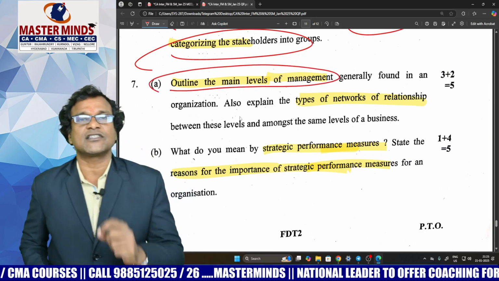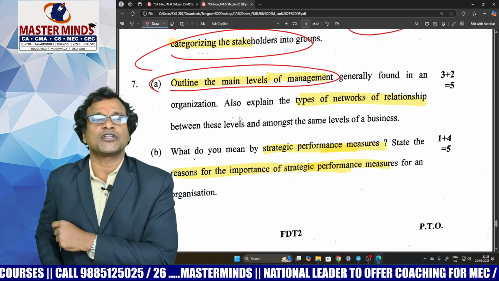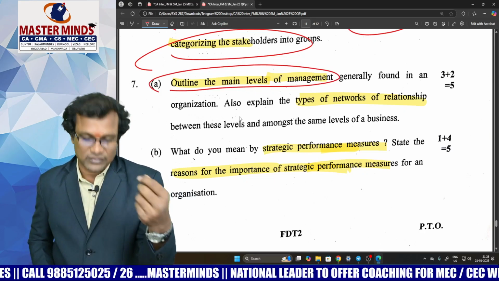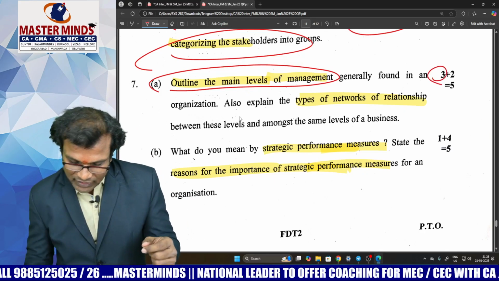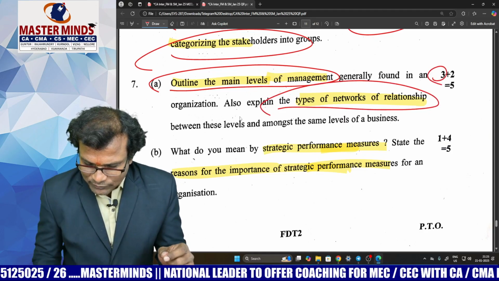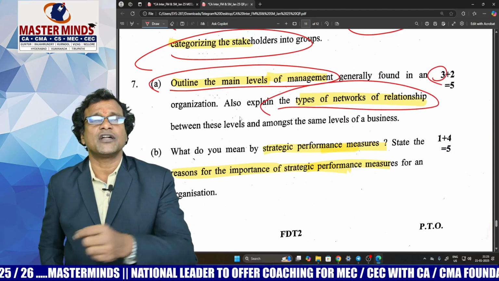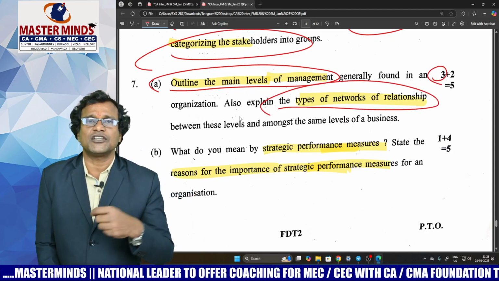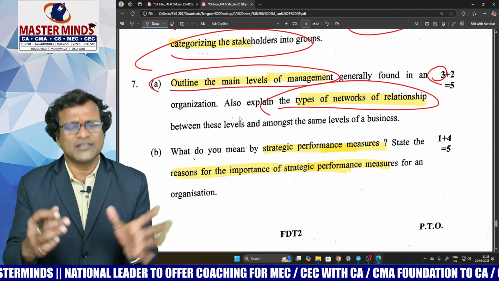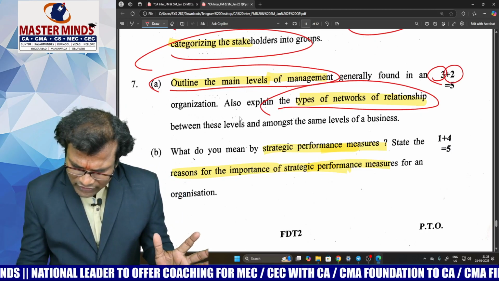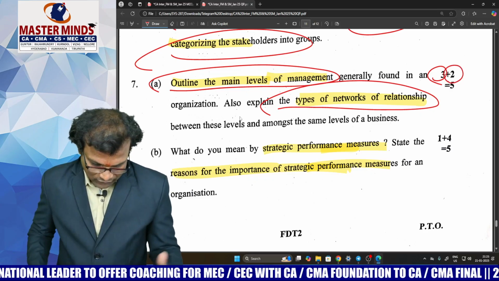Outline the main levels of management: corporate level, business level, functional level. Write 1 or 2 points regarding every point, since it is asked for 3 marks, and explain the types of networks of relationships like functional, divisional, etc. There are 3 types of relationships, right? Just 1 point under 1 subheading is enough, since it is asked for only 2 marks. Now look at question number 7B.